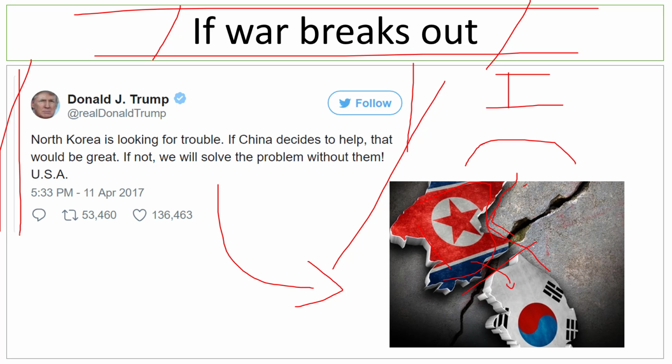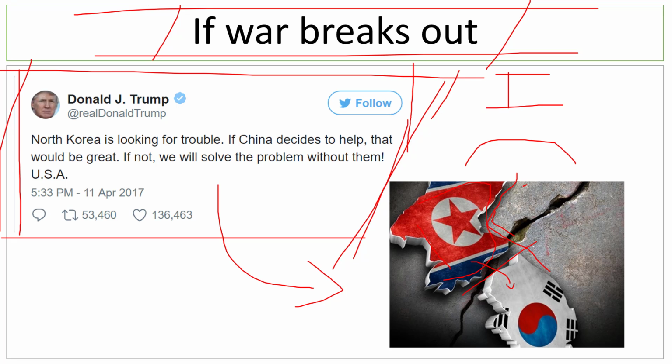For the time being, Donald Trump, who has been very vocal about North Korea's continued defiance against the US, has tweeted statements like this many times. Now these tweets might not seem very serious, but since he is the president of the United States, we have to look at them. He said North Korea is looking for trouble, so he is warning North Korea. And he said if China decides to help, that would be great. If not, USA will solve the problem without them.